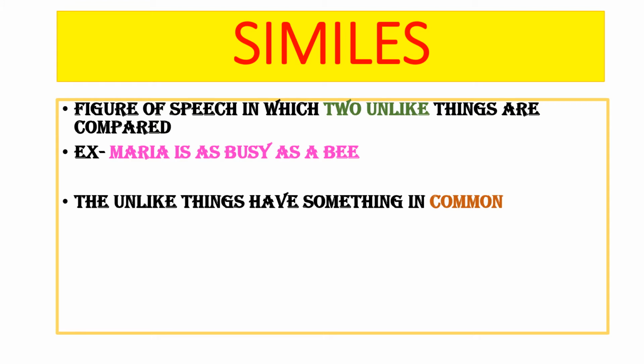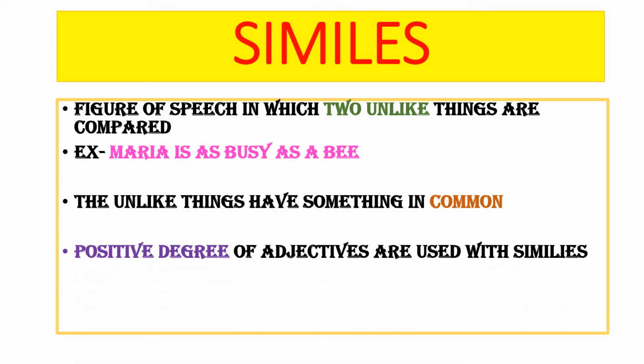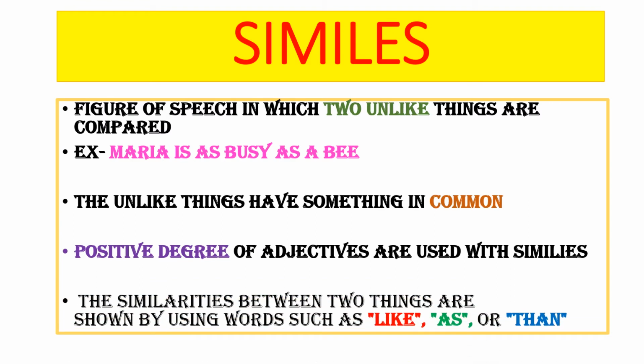In similes, unlike things have something in common. So here in the earlier sentence, we saw that what is the common thing between Maria and the bee? Both are hardworking. Also note that positive degree of adjectives are used with similes. The similarities between two things are shown by using words such as like, as, or than. Look at examples using like, than, as with similes.